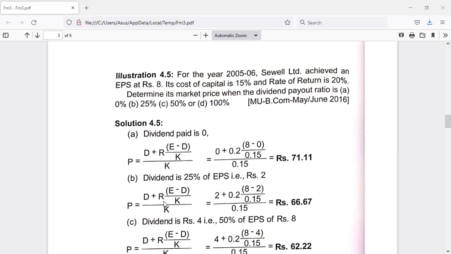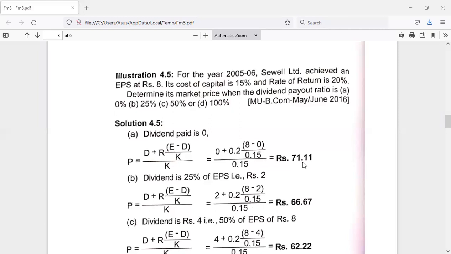Okay. Now we have D, 2 rupees, plus rate of return R, that is 20%. Again, E is earning per share, 8 rupees. Cost of capital remains the same. If we do all the calculations, the market price would be rupees 66.67.